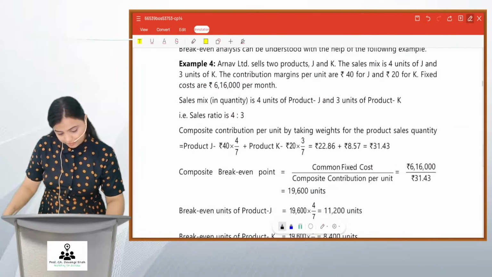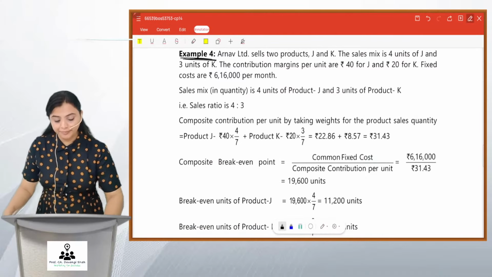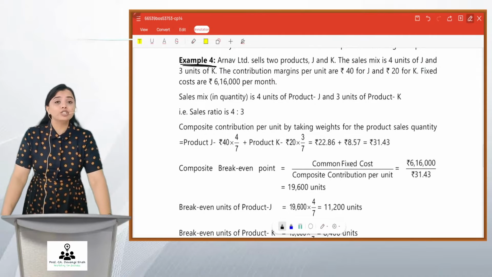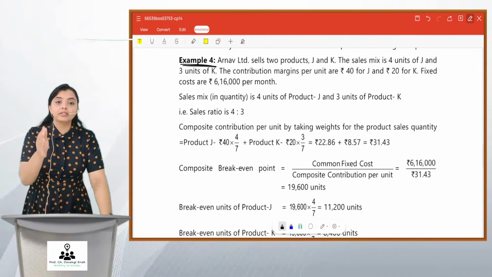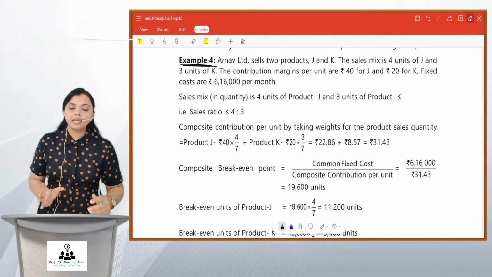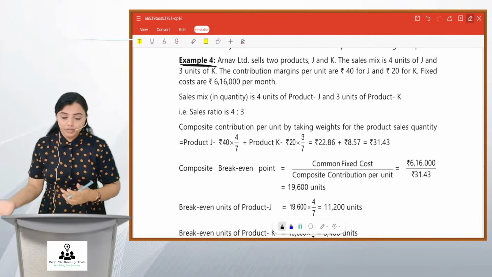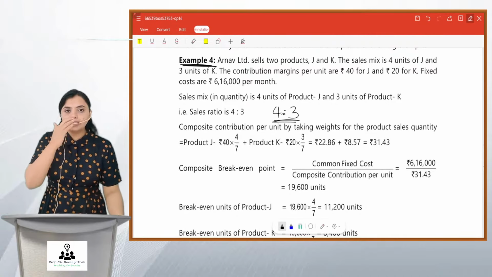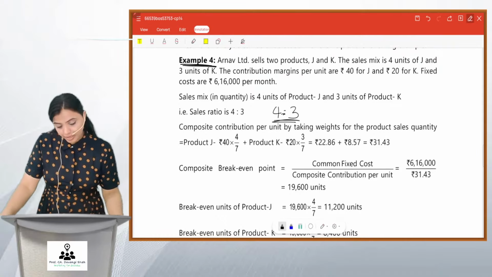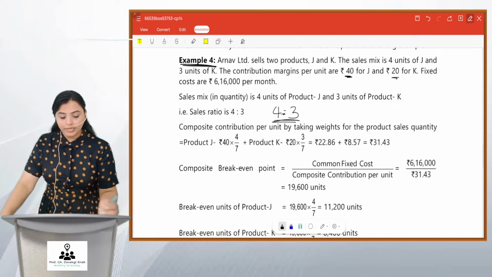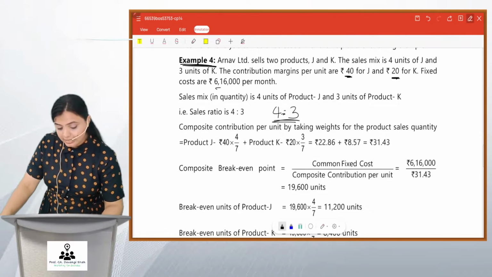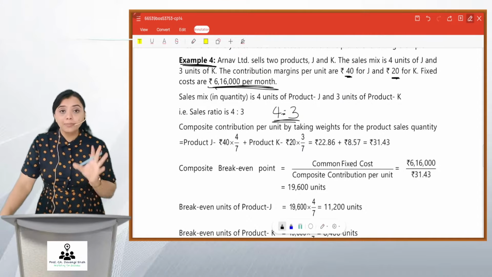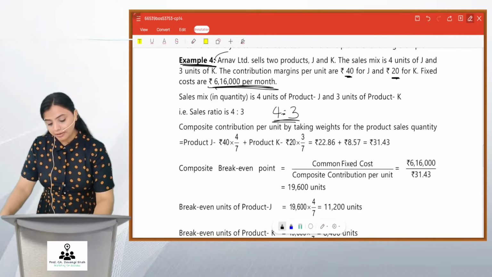There it is, yeah. It's example 4 over here. Arnav Limited sells 2 products, J and K. The sales mix is 4 units of J and 3 units of K. If the company is selling 4 units of J, it will sell 3 units of K. So basically the sales ratio is 4:3. The company sells more of J and less of K. The contribution per unit is 40 and 20. The fixed cost is 6,16,000 per month. What you have to do is calculate the combined BEP for Arnav Limited.